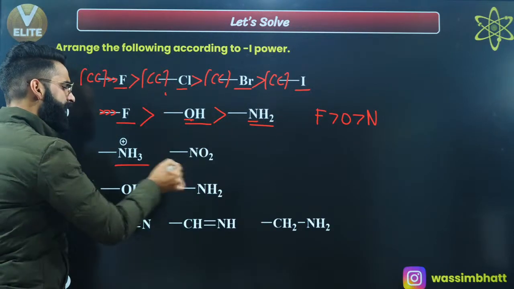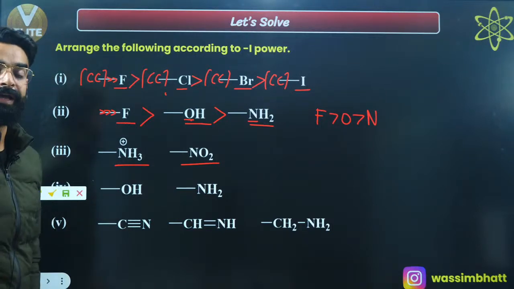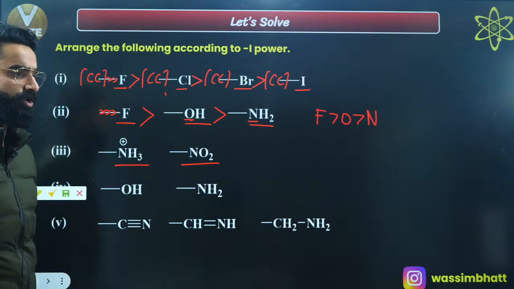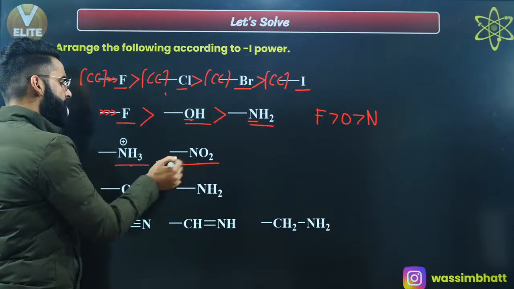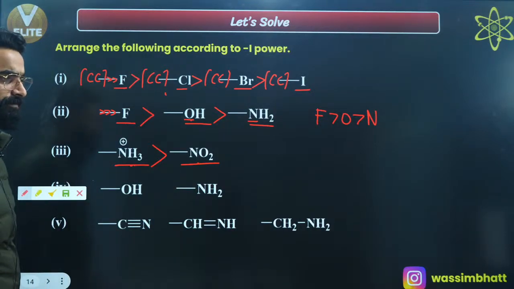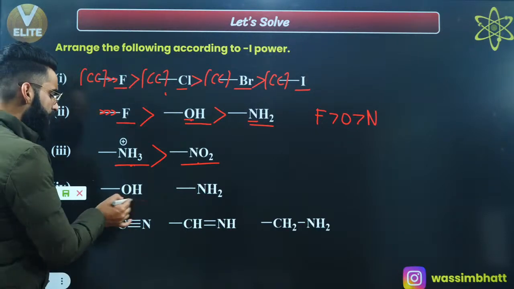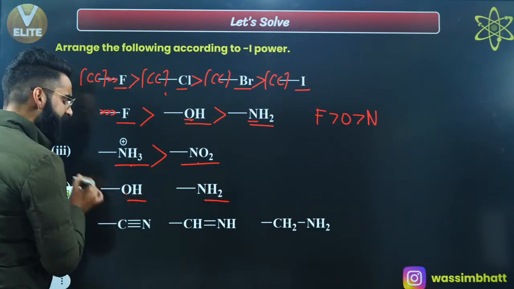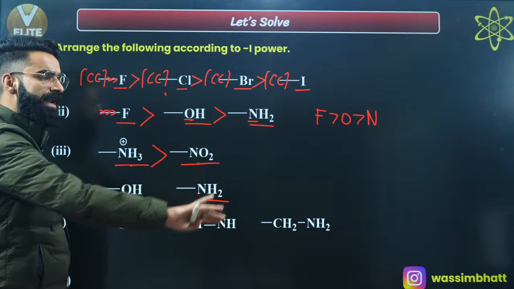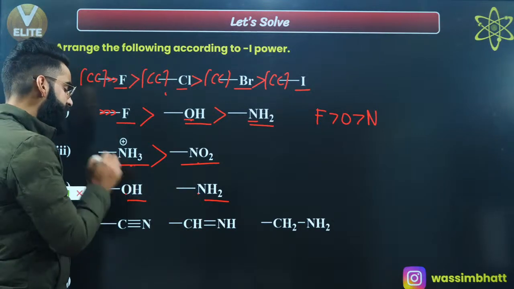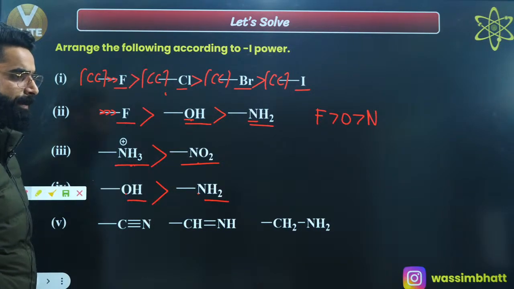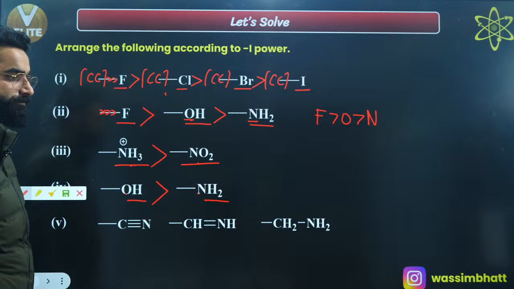What about this NH3 positive and NO2 positive? I told you a few minutes back, all the cationic groups, their minus I power is always greater than that of the neutral groups. This is the cationic group, this is the neutral group. So the I power of the cationic group is more than that of the neutral group. Similarly, if you talk about OH and NH2, over here oxygen is attached with the carbon chain, here nitrogen is attached with the carbon chain. Oxygen being more electronegative, it's going to pull the sigma electron density more towards itself. So this OH will show more minus I as compared to this NH2. Right, people? Is it clear to everyone?